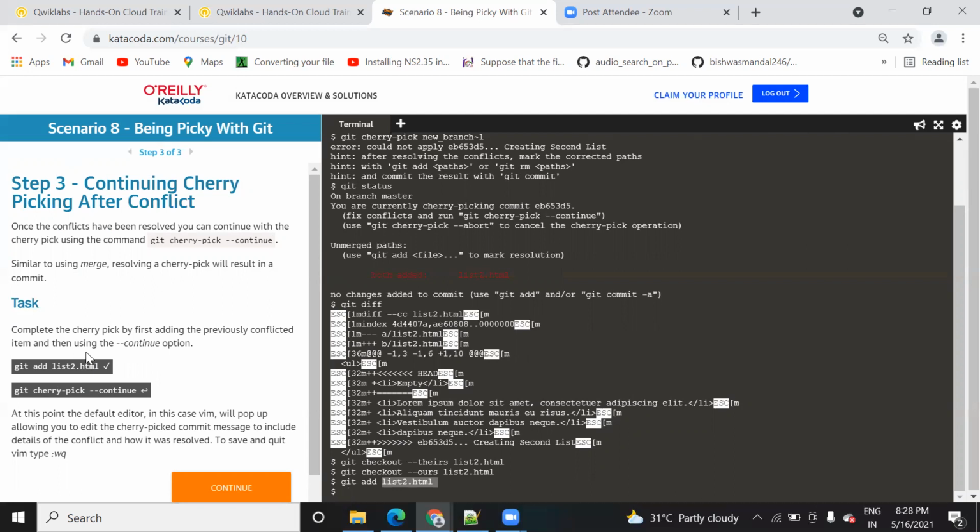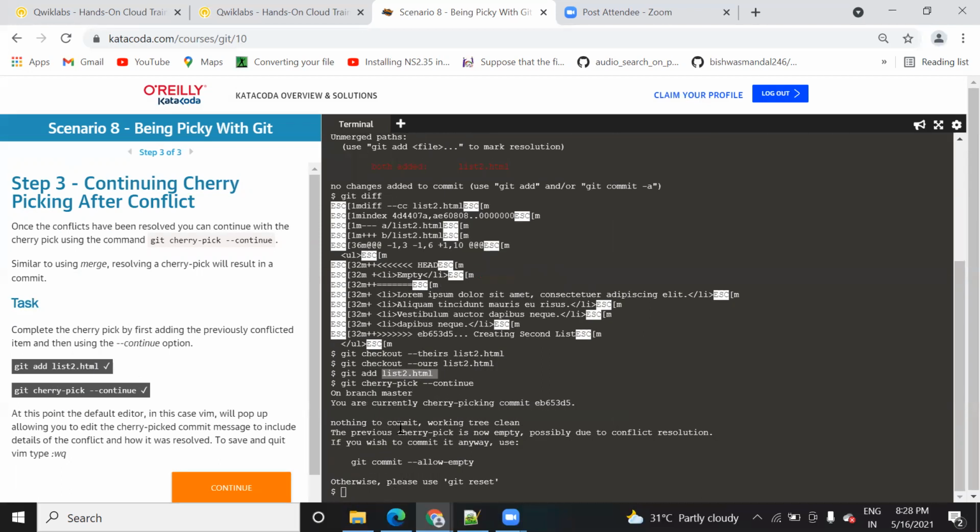So when you use the cherry pick command, it will resolve the conflict, it will merge the file, and then you can run this command. When I run this command, you can see it's showing me our branch manager, you are currently cherry picking a commit. It means that you are resolving the commit and merging the file. Nothing to commit, working tree clean. It means that there is nothing to commit, it is already done. There is no error in the commit, there is no conflict in the commit.